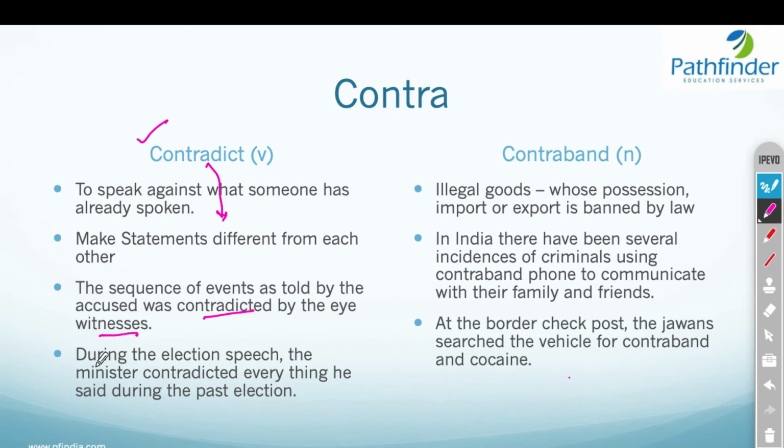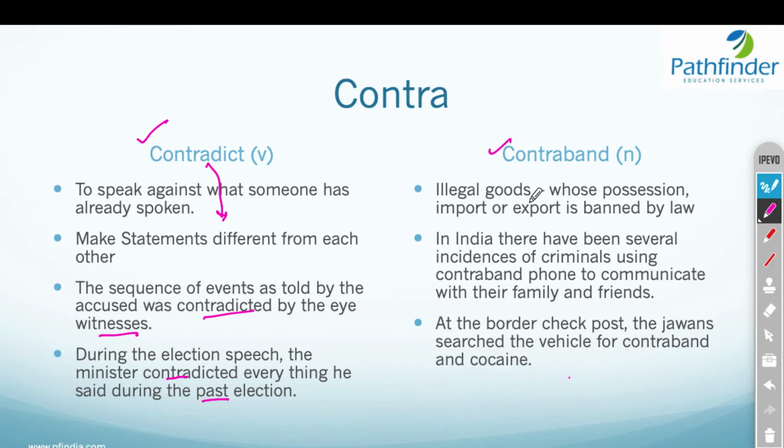Another sentence: during the election speech, the minister contradicted everything he said during the past election. So probably in the past election he made one promise. In this election he is trying to make another promise. That's an example of contradiction. There is a contradiction in what our enemy says and what the enemy does.